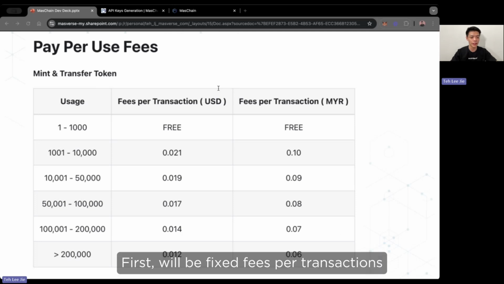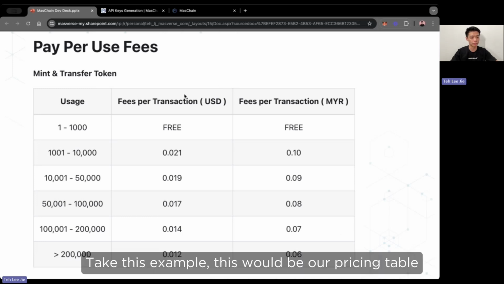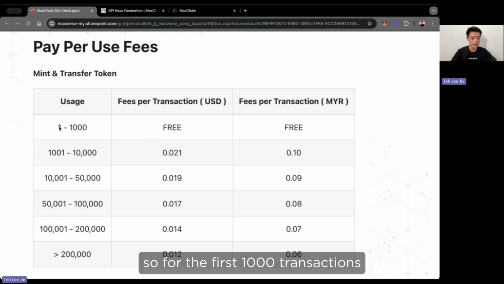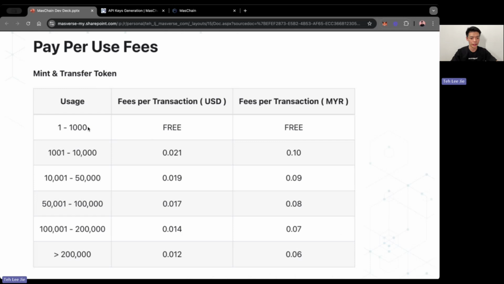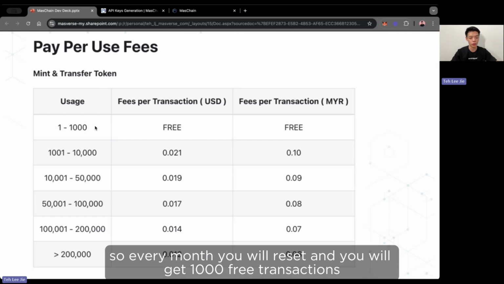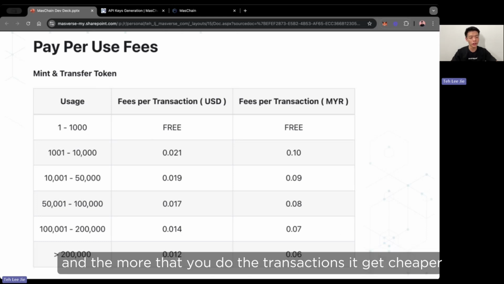Our pricing model is different from conventional blockchain in two aspects. First will be fixed fees per transaction. Second will be tier-based. So take an example. This will be our pricing table for mint and transfer of token. The first 1,000 transactions are within our monthly free tier. Every month it will reset and you get 1,000 free transactions. From there, for example, the next 9,000 transactions will cost you just 10 cent RM per transaction. And the more transactions you do, the cheaper it gets.